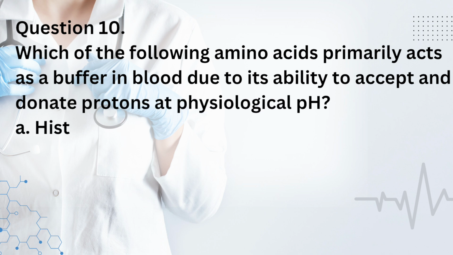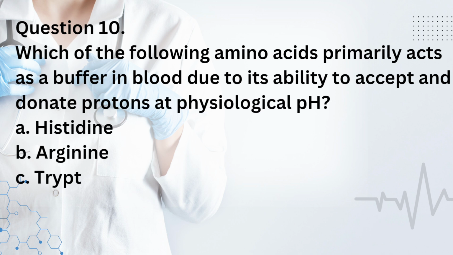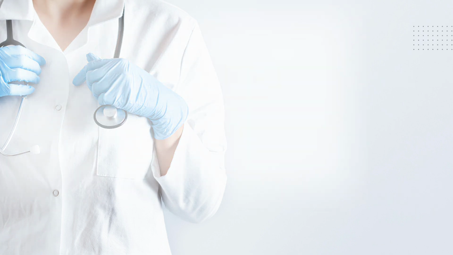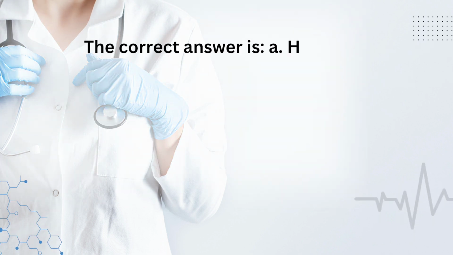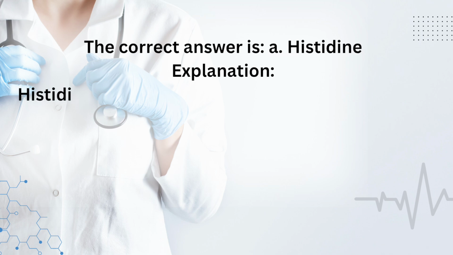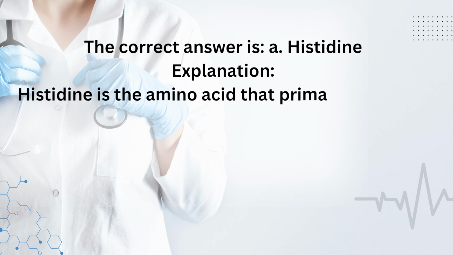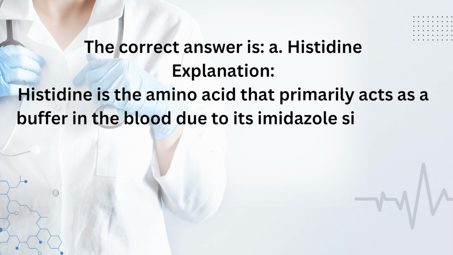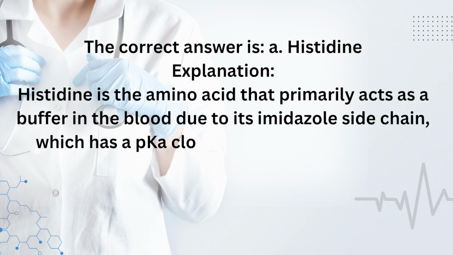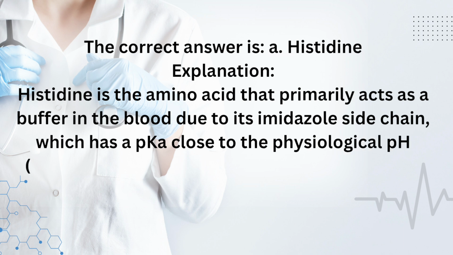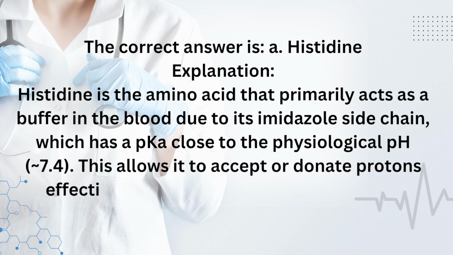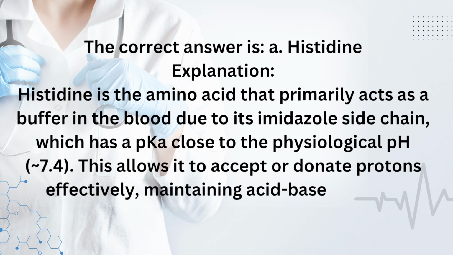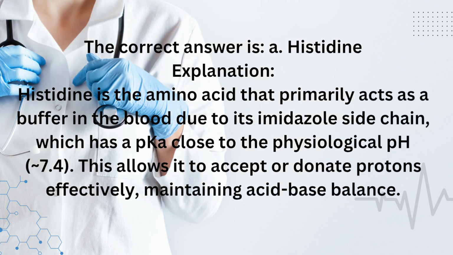A. Histidine. B. Arginine. C. Tryptophan. D. Tyrosine. The correct answer is A. Histidine. Explanation: histidine is the amino acid that primarily acts as a buffer in the blood due to its imidazole side chain, which has a pK close to the physiological pH, 7.4. This allows it to accept or donate protons effectively, maintaining acid-base balance.